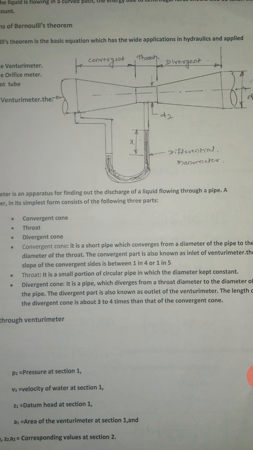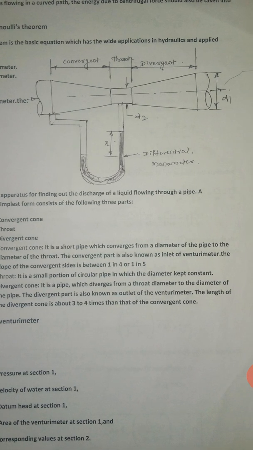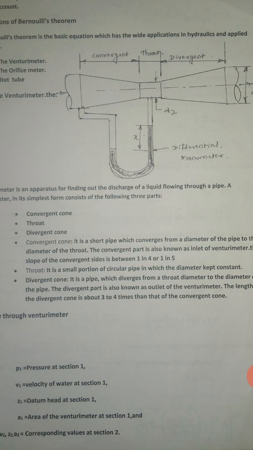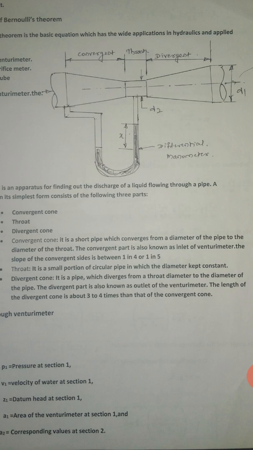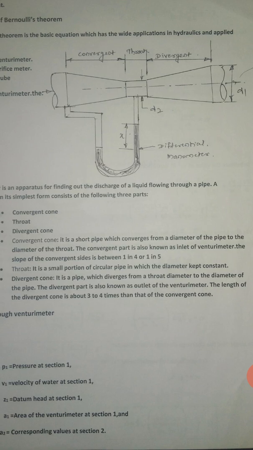Throat is the smallest portion of the circular pipe in which the diameter is kept constant. Then the divergent cone is a pipe which diverges from the throat diameter to the diameter of the pipe. The divergent part is also known as the outlet of the venturimeter. The length of the divergent cone is about 3 to 4 times greater than that of the convergent cone.